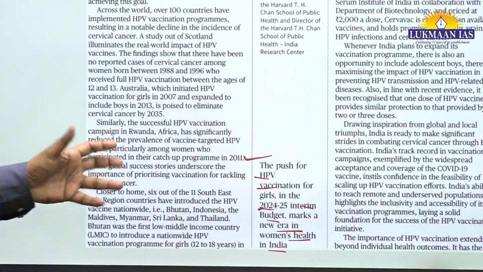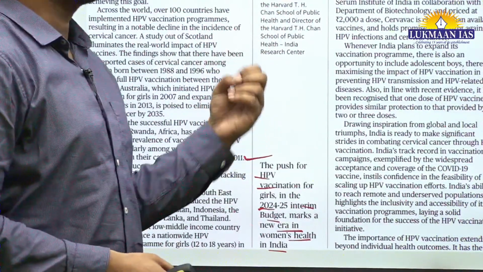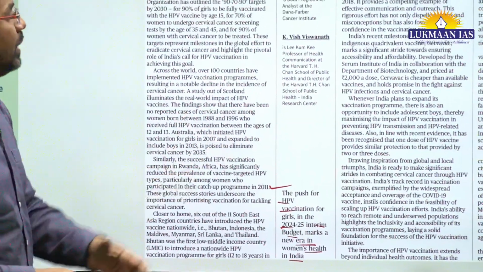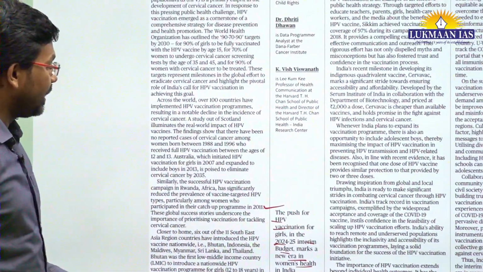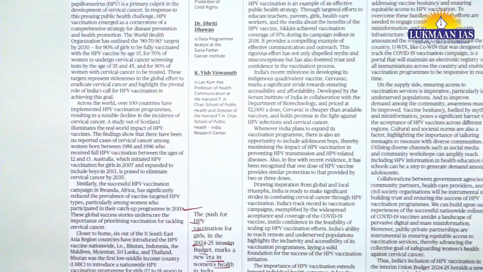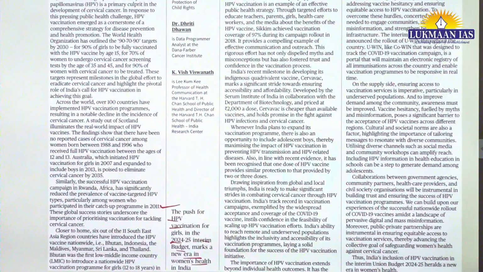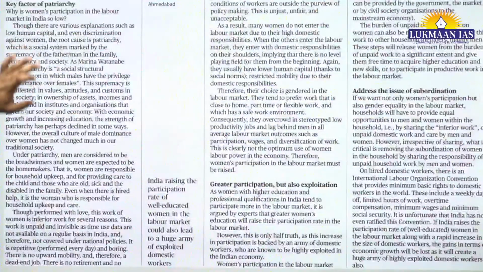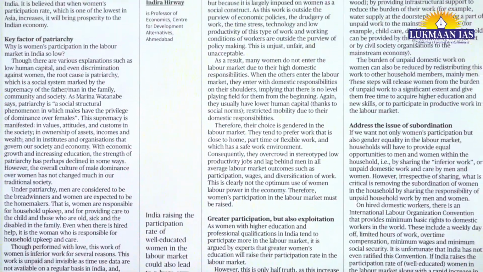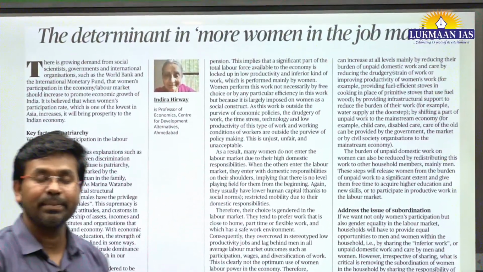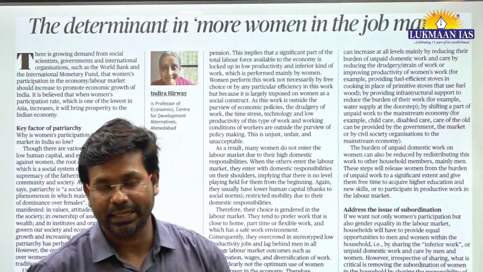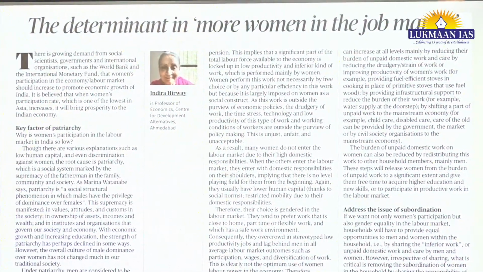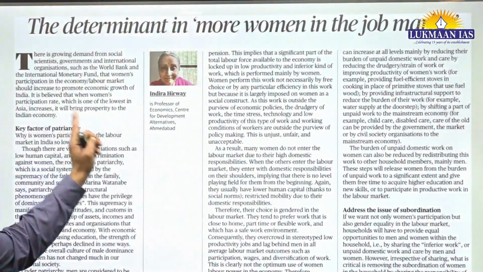So basically the Finance Minister of India, Nirmala Sitharaman, has said that the government is going to vaccinate women against human papilloma virus. So it is a good intervention that the government is doing in this regard. In that article, they have given some examples of other countries like Rwanda, some African countries, so you can read it from the newspaper itself. Now we have another article.